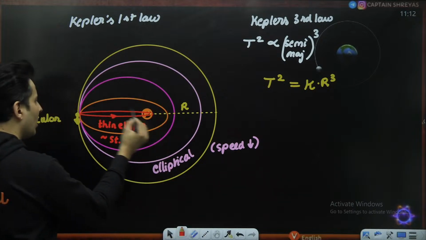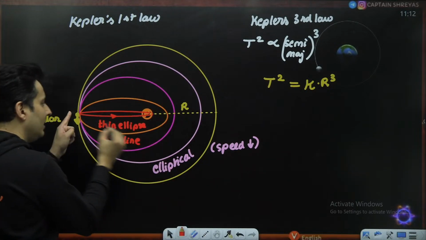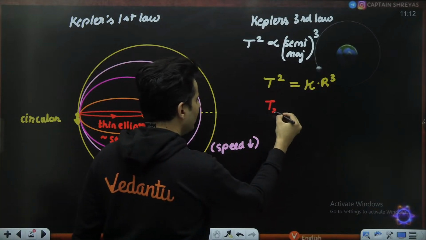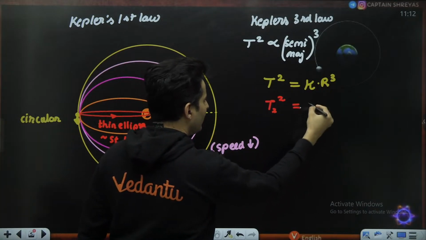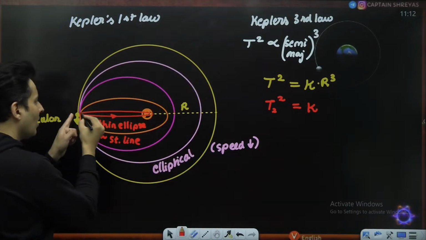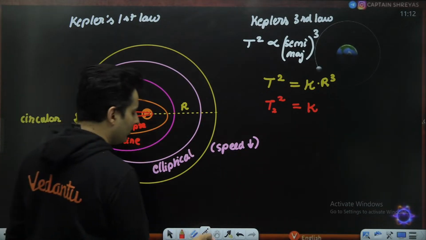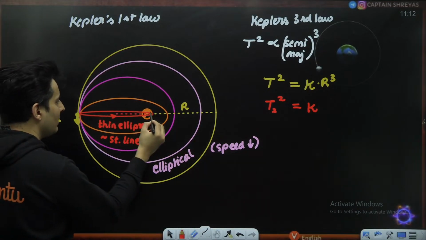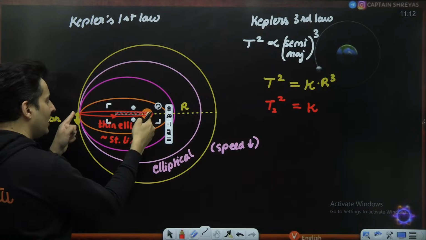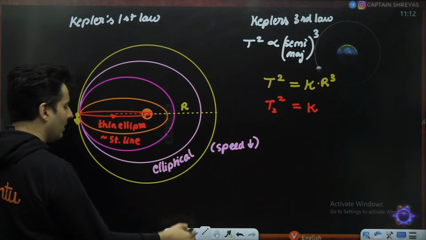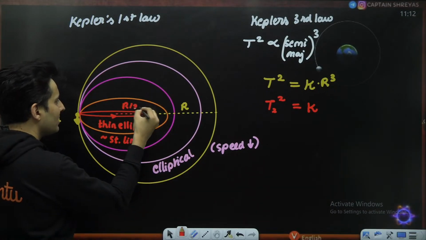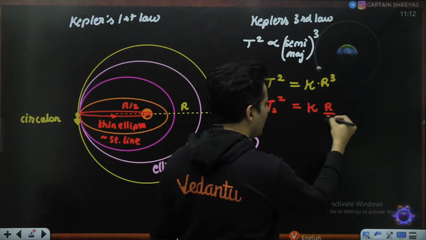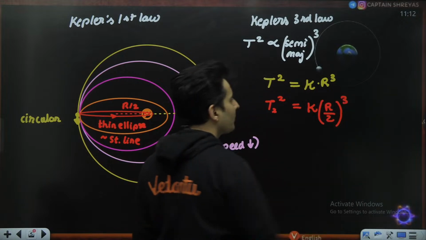Now, if you talk about the final situation, when it is a thin ellipse, the entire time taken, let's say, is T2. So T2 squared will be some constant K into the semi-major length of this particular thin ellipse. This entire thing is the major length, which is r, so the semi-major length is only this much. So this will be nothing but r by 2, the whole cubed.